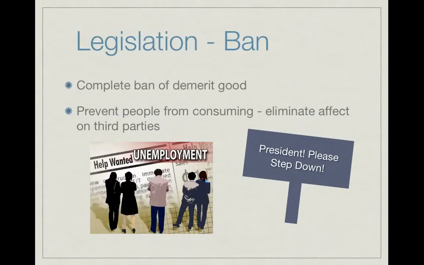The government may also choose to legislate and ban the demerit good completely. This would prevent third parties from being negatively affected by the demerit good. However, this would have a large effect on the industry that produces the demerit good. For example, with cigarettes, the tobacco industry would be greatly affected. The employees and shareholders would be affected.